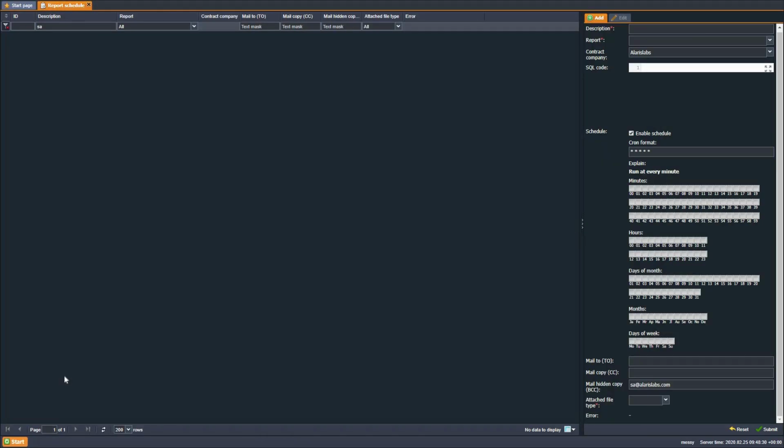In the previous system version, emails were not sent if only the blind carbon copy field was filled. The error has been fixed.